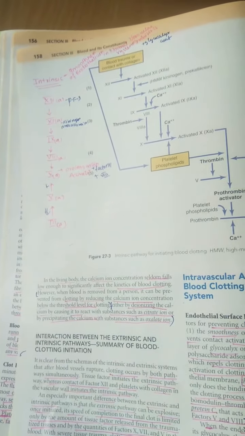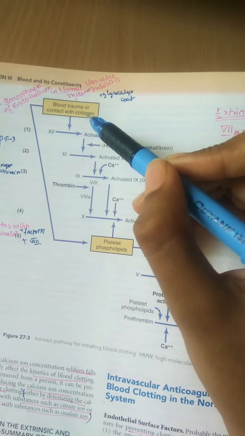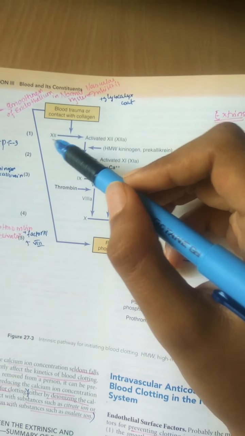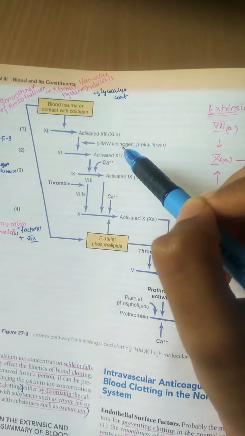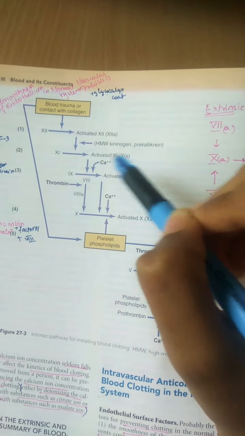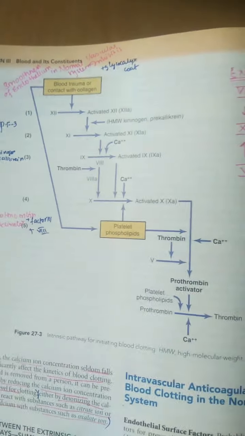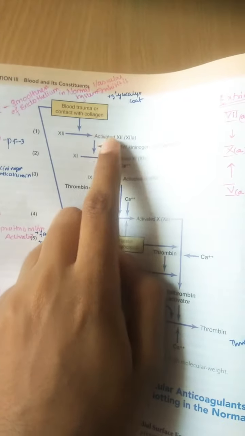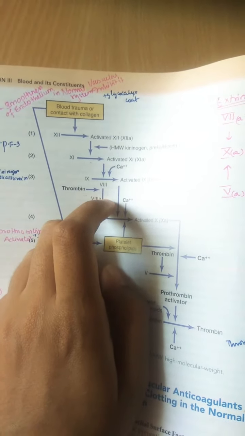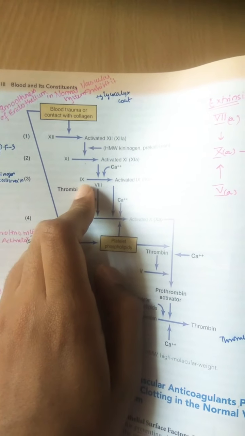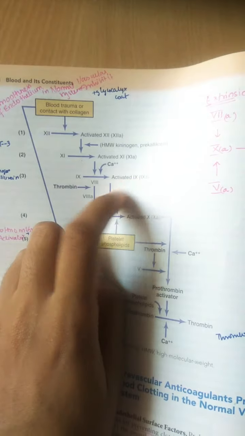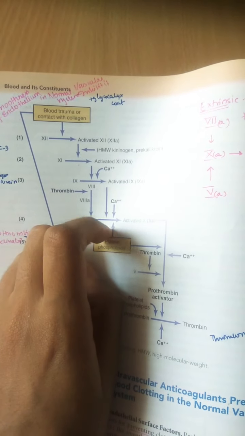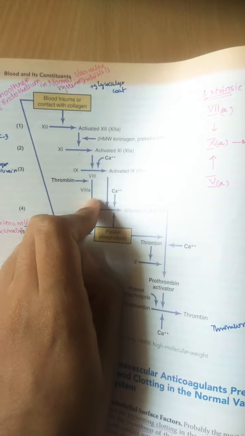So here we will check out our intrinsic pathway first in a flowchart. Later we will compare the extrinsic and intrinsic pathways. So blood trauma or contact with collagen: first factor 12 is activated into 12A in the presence of kininogen (HMW) and prekallikrein. It is now converting factor 11 to activated 11A. So nothing but 12A activates 11A. 11A in turn, in the presence of calcium, activates 9A, in the presence of 8 also, of course.